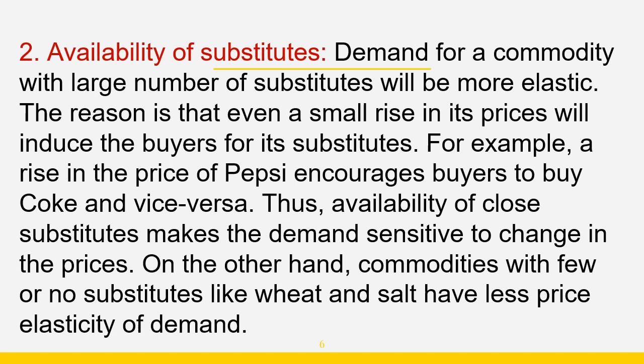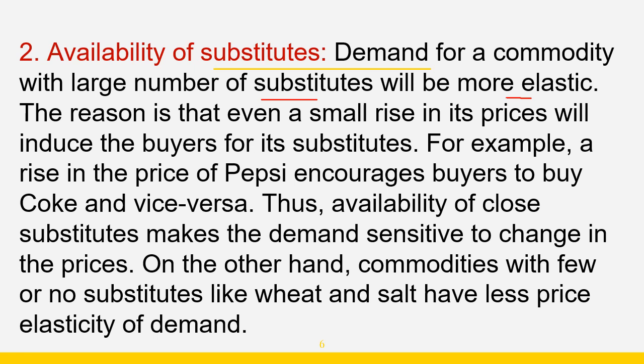The second factor that affects the price elasticity of demand is availability of substitutes. Demand for a commodity with a large number of substitutes will be more elastic. Why? Because people will shift to its substitutes. If the price of a good increases, then buyers or consumers will definitely shift to its substitute.